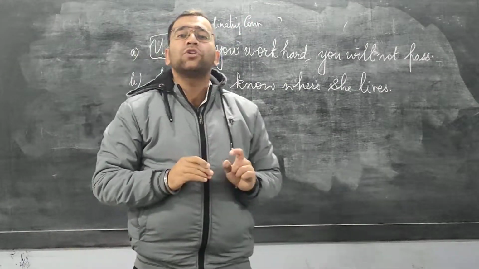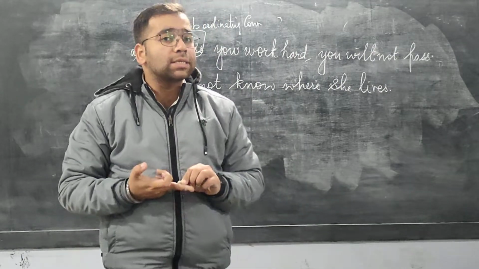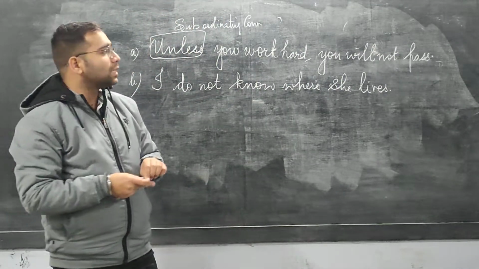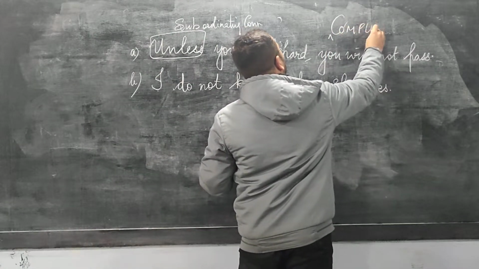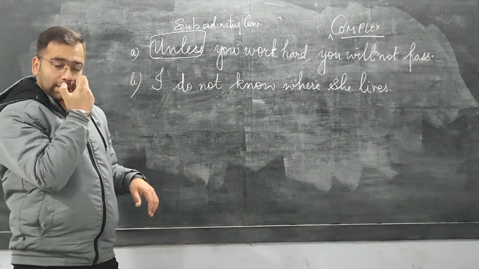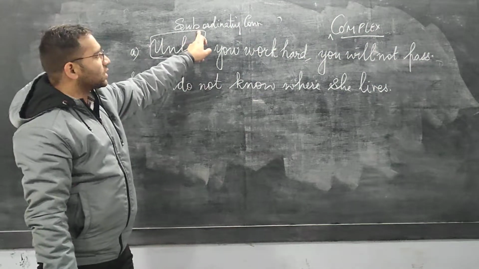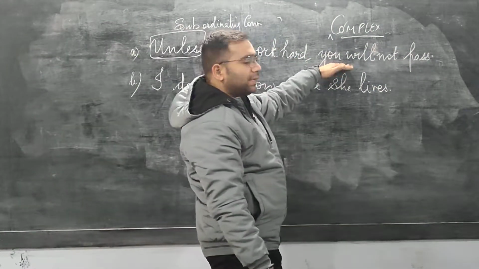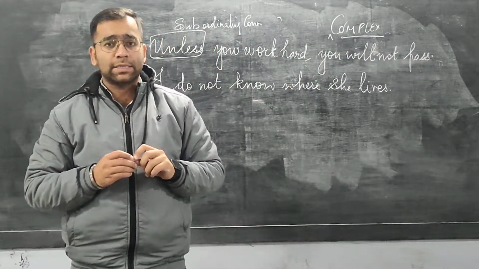The sentences which are connected by subordinating connectors are known as what kind of sentences? Complex sentences. So this is a complex sentence. I have told you two features of this sentence. It contains unless as a connector, which is a subordinating connector, and the sentence nature is complex.